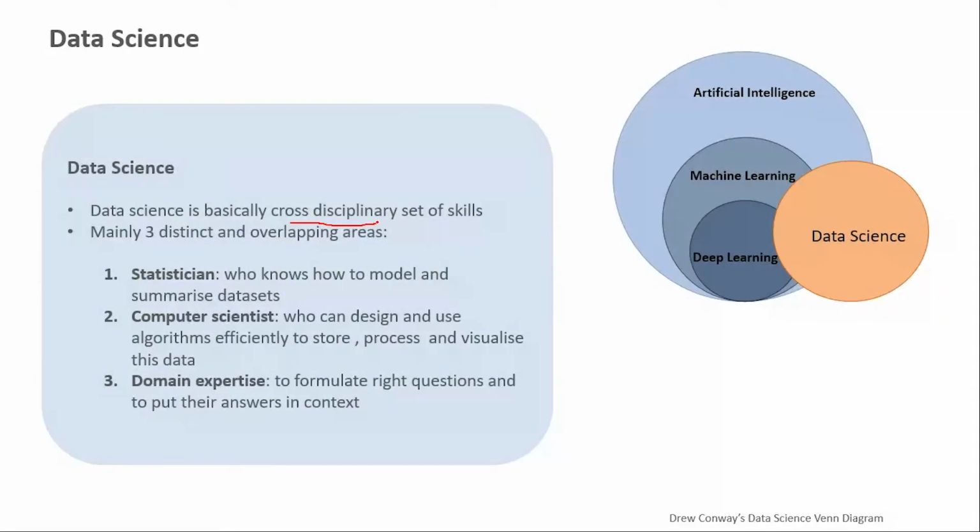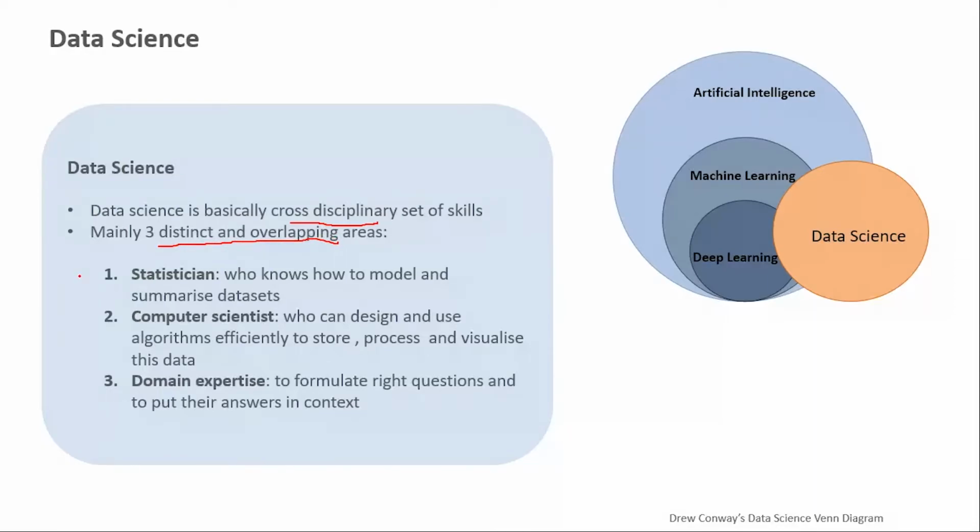Now let's come to the very important topic, that is, what is data science. Data science is basically a cross disciplinary set of skills. What I mean by this is it's mainly a mix of different sets of skills. For example, statistics, domain expertise, machine learning algorithms, right? So that is why we say that data science consists of three distinct and overlapping areas.